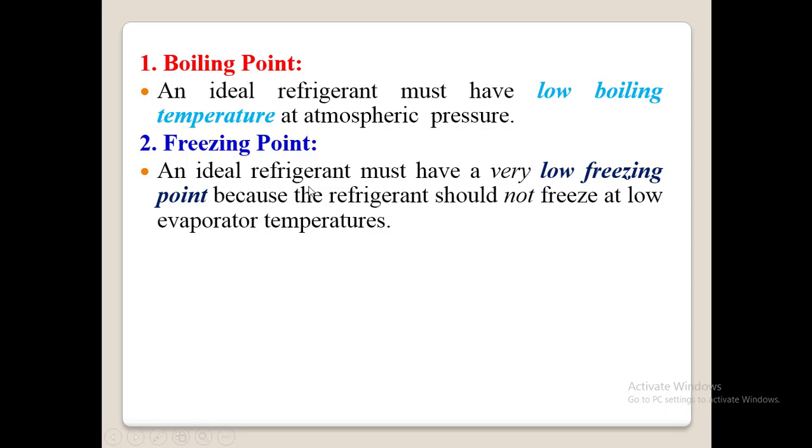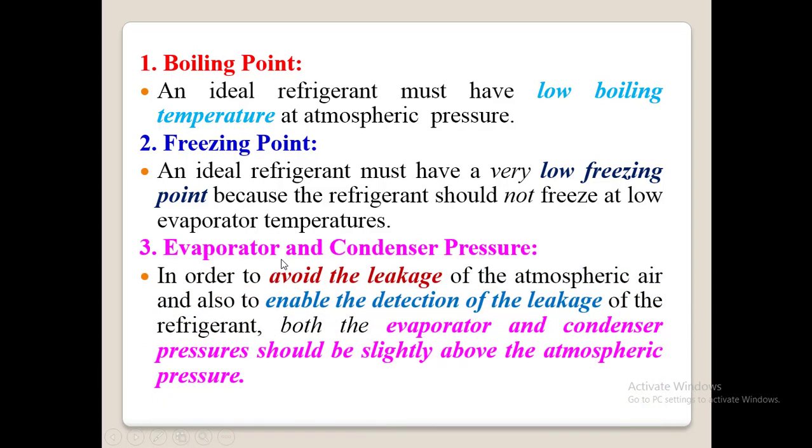So this is regarding freezing point. An ideal refrigerant again must have very low freezing point. So what you need to remember is, just write that boiling point, and you need to write whether that refrigerant should have low boiling point or high boiling point. You can write an ideal refrigerant must have low boiling point. Next, write that freezing point. Again, an ideal refrigerant must have very low freezing point.